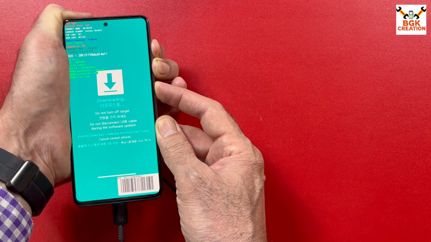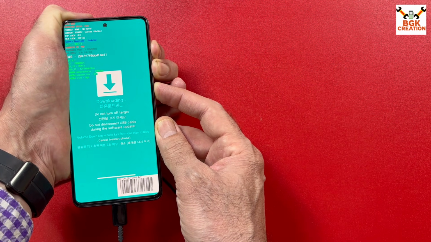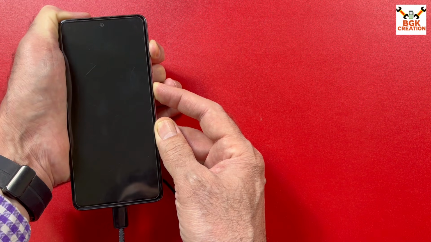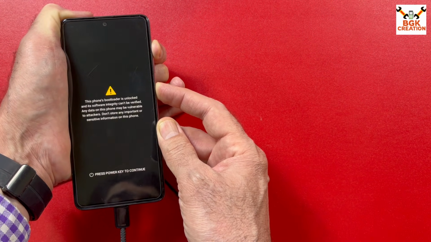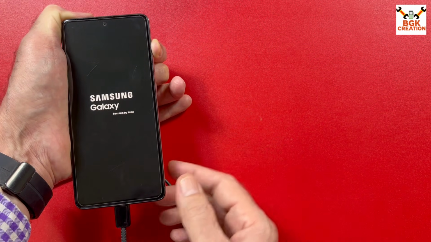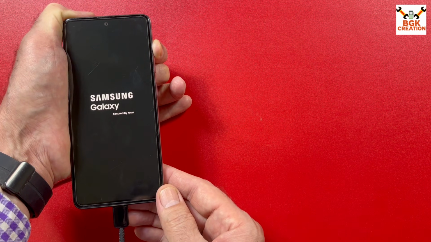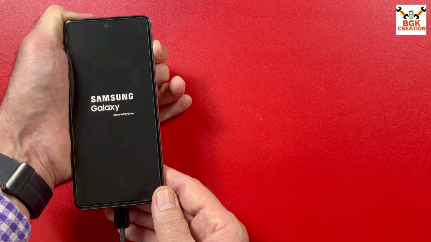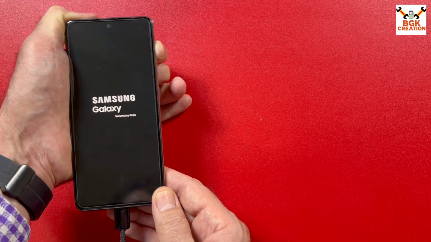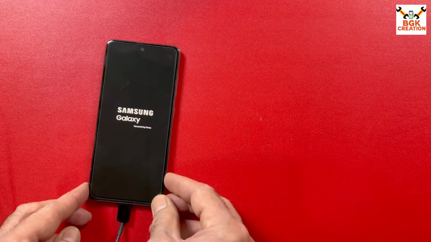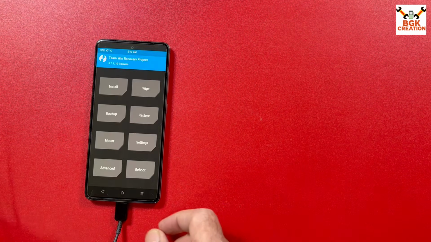Wait. When the mobile phone restarts, first release the volume down key. Okay. Then when the Samsung logo appears, release the power key. After a few seconds, release the volume up key. Okay, done. Now wait. The phone will show the TWRP screen.